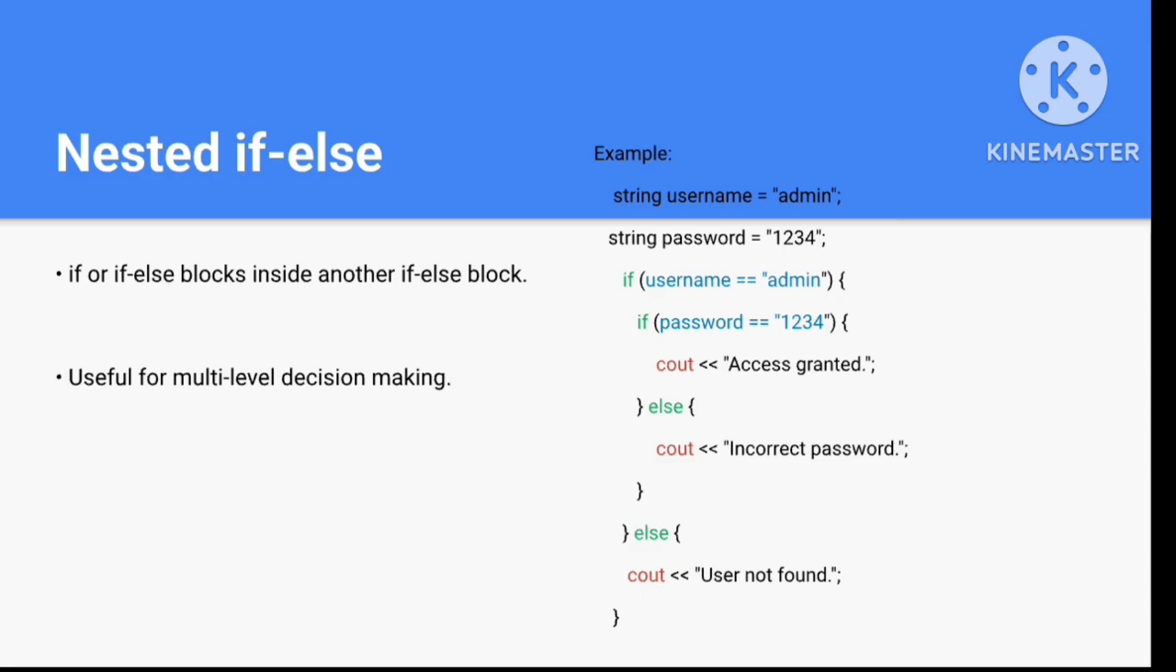You can see it. First, the username and password are given, and it checks if the username is equal to admin and the password is equal to 1234, then only access is granted. You can see the outer if else statement is given, and inside it there is another if else statement. The inside if else statement checks the password and gives either access granted or incorrect password. The outer if is only for the user. It checks if the username is equal to admin; if not, then it prints user not found.